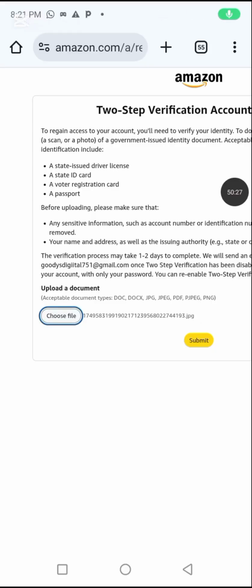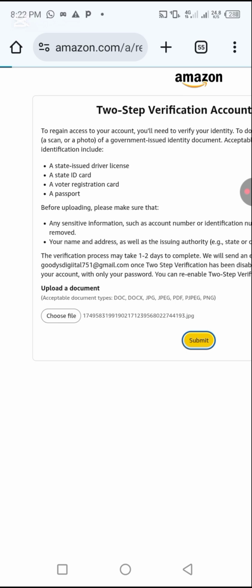We uploaded the file through our camera. So we have to submit the form. Let's submit the form from here so we can retrieve it back.